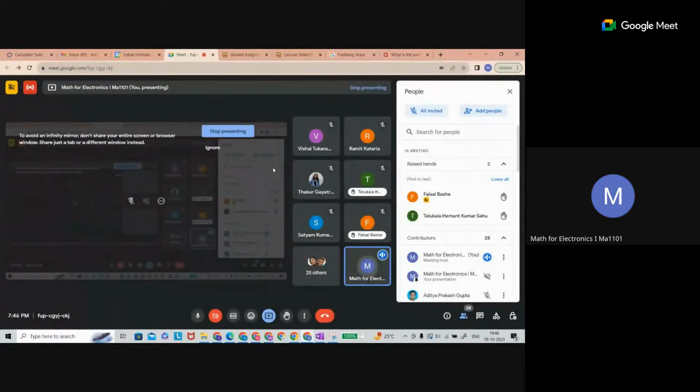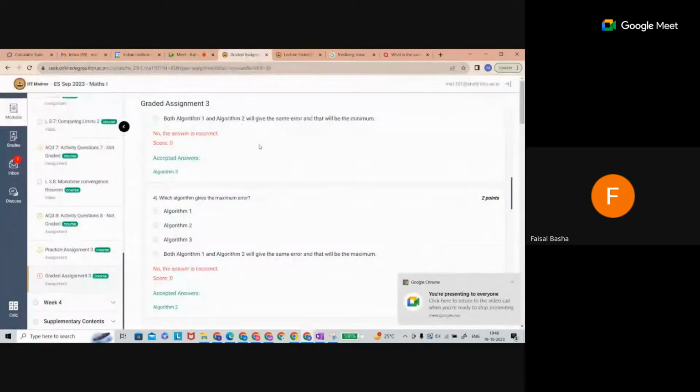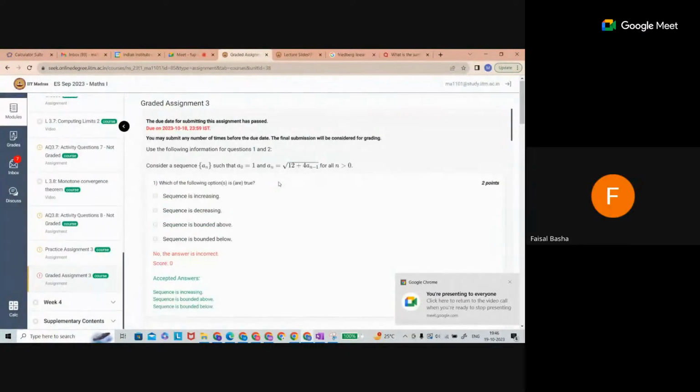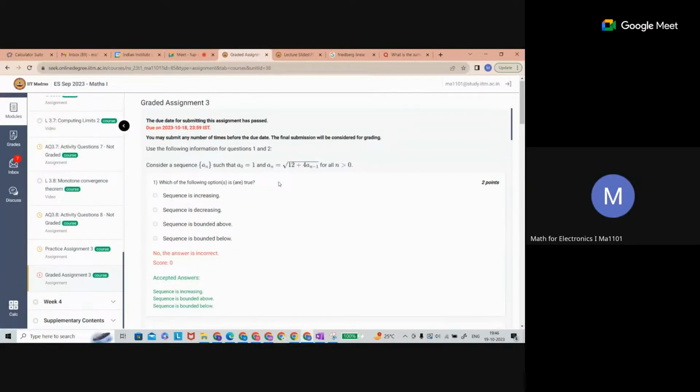Faisal is the next one. Hello, Faisal. Yes, I have a doubt on the same graded assignment 3, the first problem. I got that it is bounded below and the sequence is increasing, I understand, but it also says it's bounded above. So how can we prove it? I did not know exactly how it is bounded above.